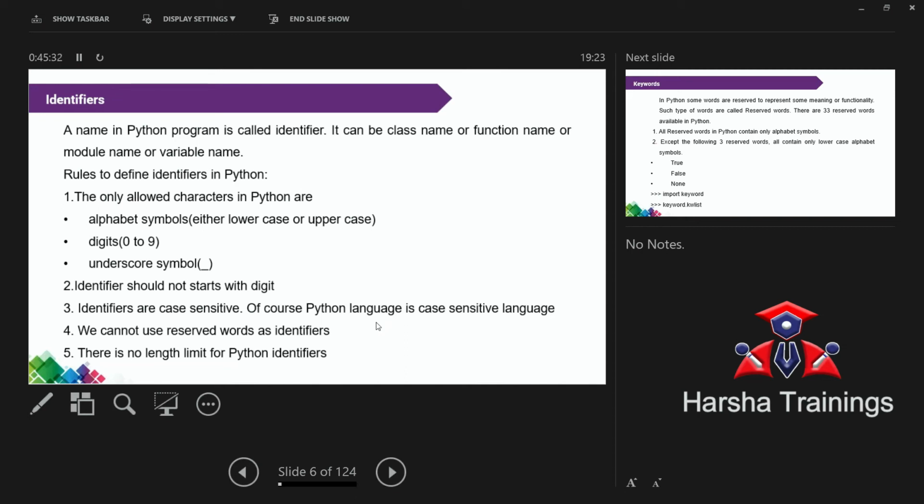You got my point? So again, I'm repeating. See this one. For example, a is equal to 5. Here a is the variable. What is the length of the variable here? 1. AB is equal to 5. Here AB is a single variable or two variables? No, remember AB is the single variable. If I am separating with the comma, then only two variables. AB, single word. AB is equal to 5 in the sense that is a single variable.